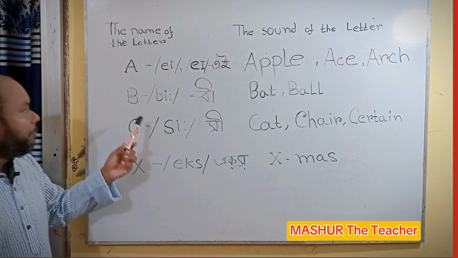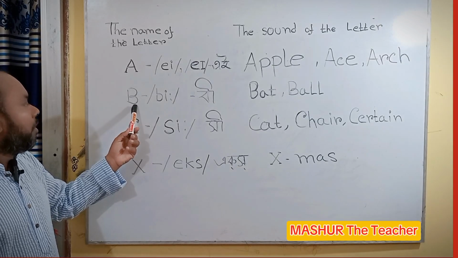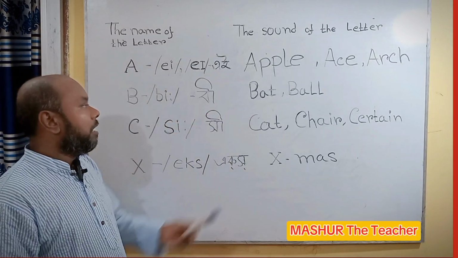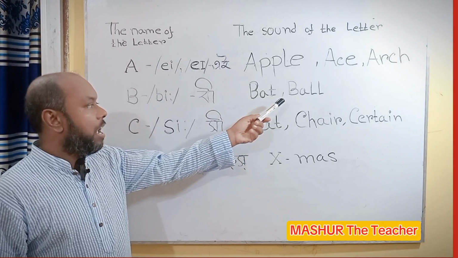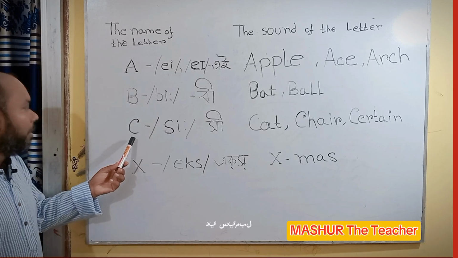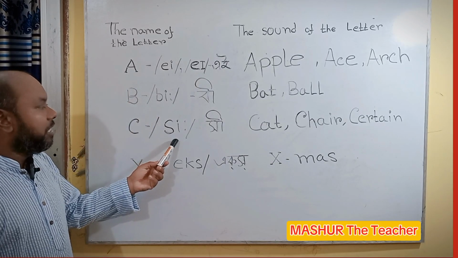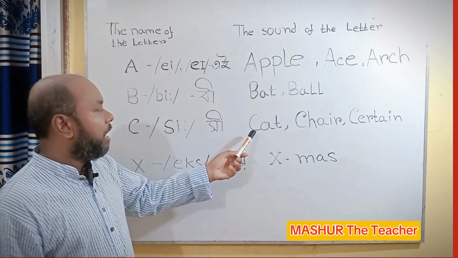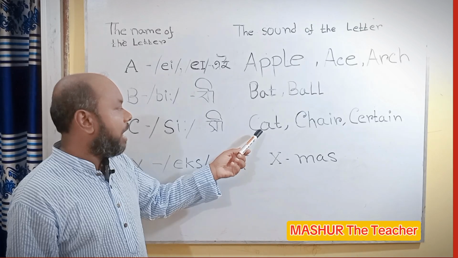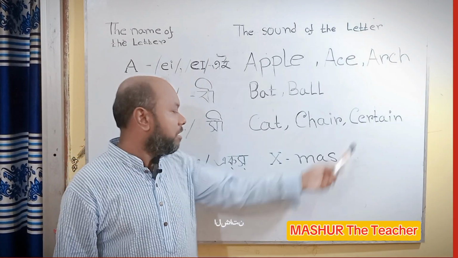And next, the B. The name of the letter B for this symbol is B. We find the sound of the letter in the words bat and ball. This is the symbol for C. The name of the letter is C, and we find three different sounds for the letter. That is cat, chair, and certain.